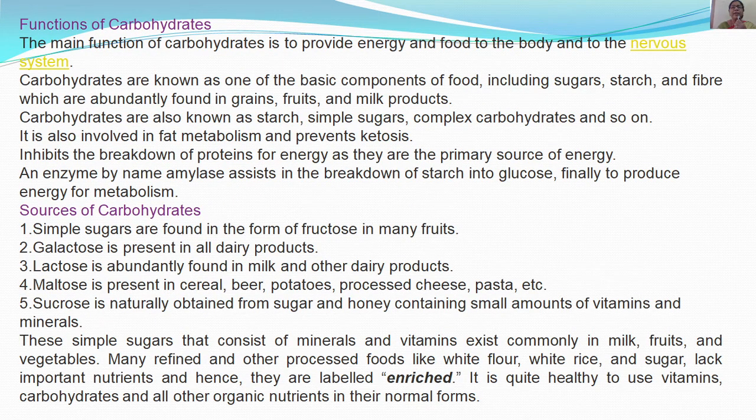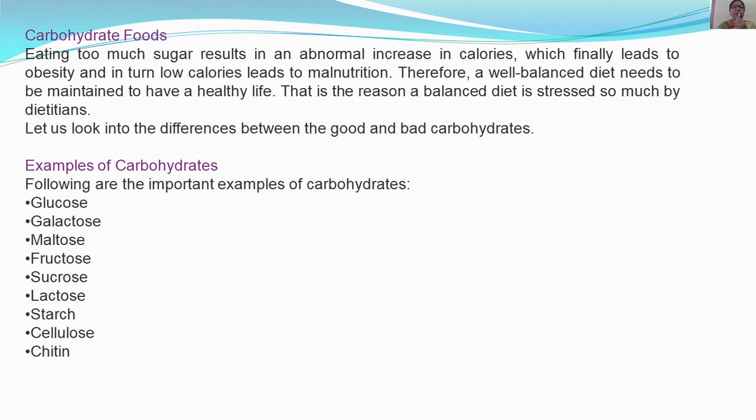Functions of carbohydrates. The main function of carbohydrates is to provide energy and food to the body and to the nervous system. Carbohydrates are known as one of the basic components of food, including sugar, starch, fiber, which are abundantly found in grains, fruits, and milk products. Now, examples of carbohydrates: glucose, galactose, maltose, fructose, sucrose, lactose, starch, cellulose, and chitin.